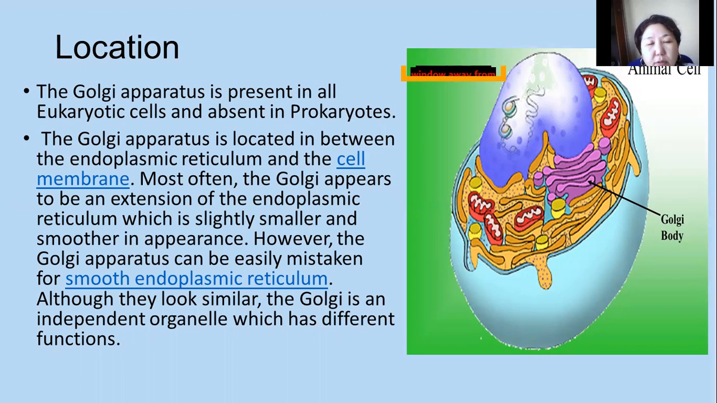Location of the Golgi apparatus in the cell. The Golgi apparatus is present in all eukaryotic cells and absent in prokaryotes. It is located in between the endoplasmic reticulum and the cell membrane. Most often, the Golgi appears to be an extension of the endoplasmic reticulum, which is slightly smaller and smooth in appearance. However, the Golgi apparatus can be easily mistaken for smooth endoplasmic reticulum because they look similar. The Golgi is an independent organelle which has a different function.